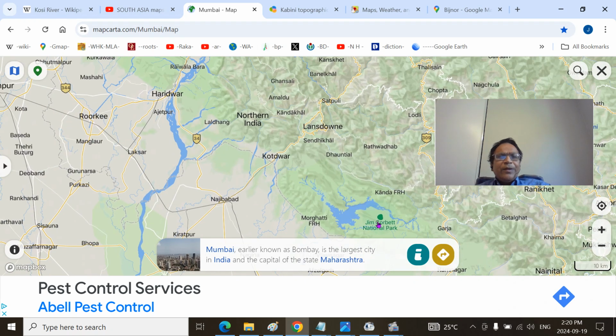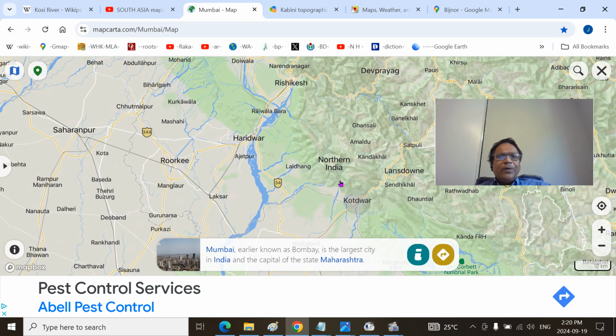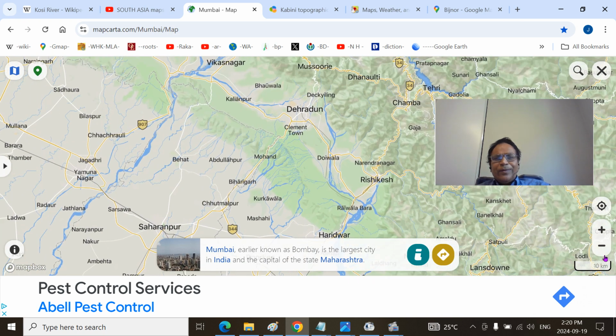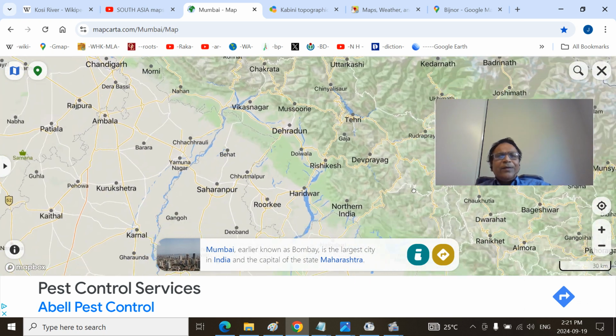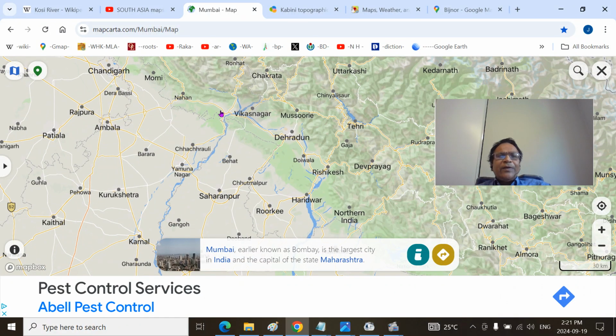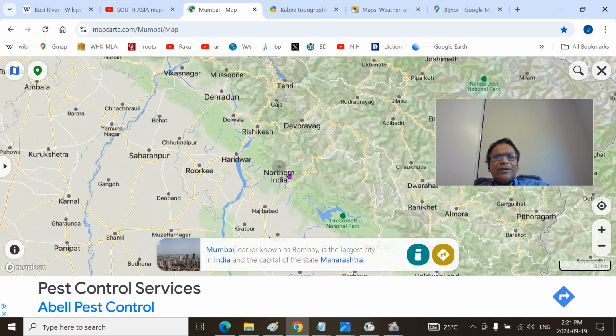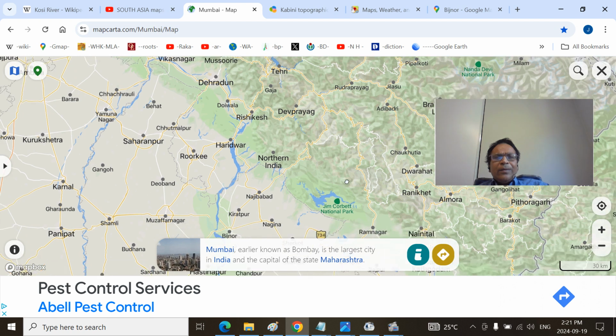Remember, you always start with your landmarks. The Haridwar means the Yamuna. So I will go through the, yeah. So Paonta will be somewhere here. So you can see this is all Sivaliks, Vikas Nagar. So north is Dehra Dun, Doiwala and Rishikesh. This is all the Vikas Nagar. Yamuna River cuts there, Ganga River cuts here. And there is a river called Malin, that Malin River that directly joins the Ganga River, emerges from the town.